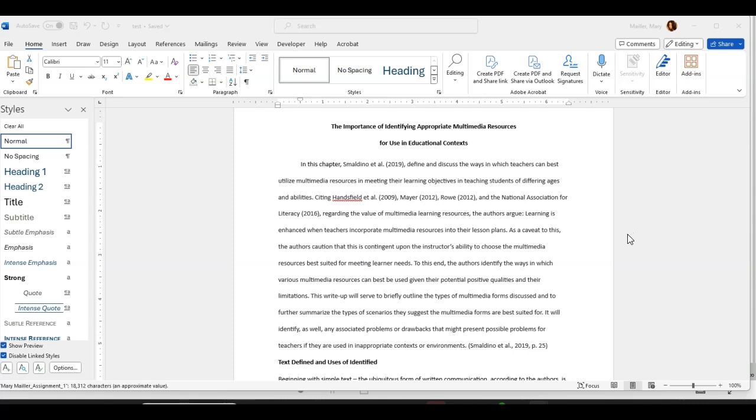Okay, so let's just see what that looks like. I have this sentence here citing these authors, so-and-so, and the National Association for Literacy regarding the value of multimedia learning resources. The authors argue. Okay, so you would want to use a colon there and then put your cursor right in front of where you're going to create your text and just hit your enter key so it goes right down on the next line.